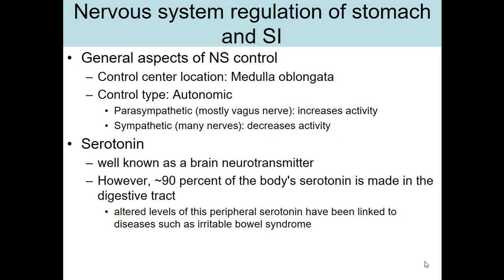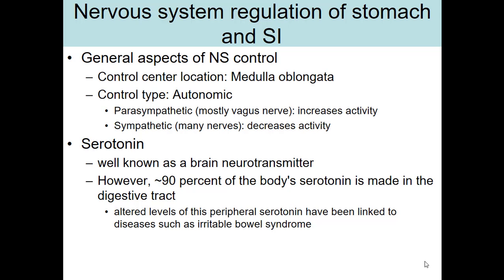The nervous system does help to regulate stomach and small intestinal activity. The control center for this is located in the brainstem in the medulla oblongata. This is autonomic in nature, meaning involuntary. And of course, the autonomic nervous system has two divisions, the sympathetic and the parasympathetic. The parasympathetic division is like a parachute. It slows down most body activities except digestion. The sympathetic nervous system is the fight or flight emergency mode, and that increases most body activities except digestion.